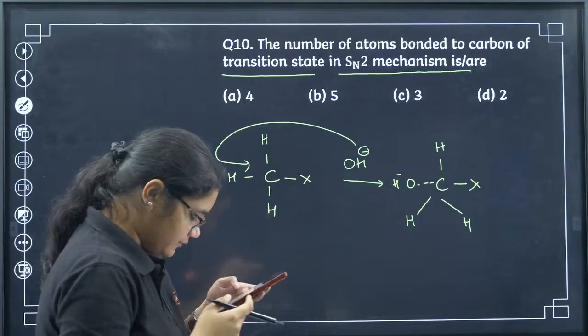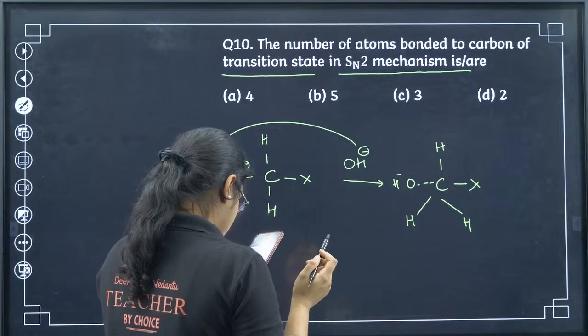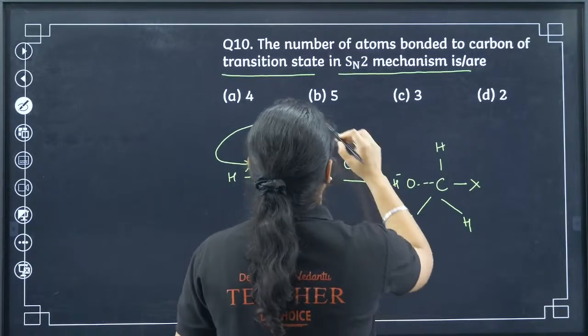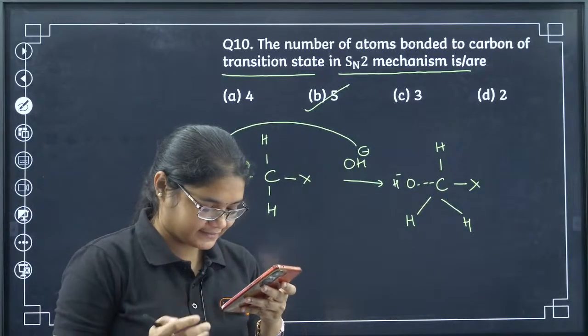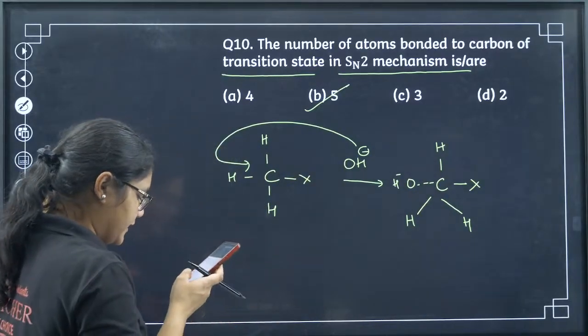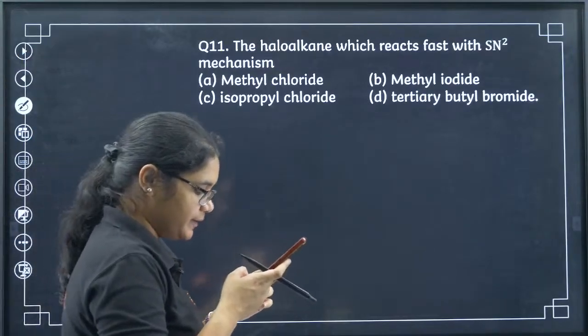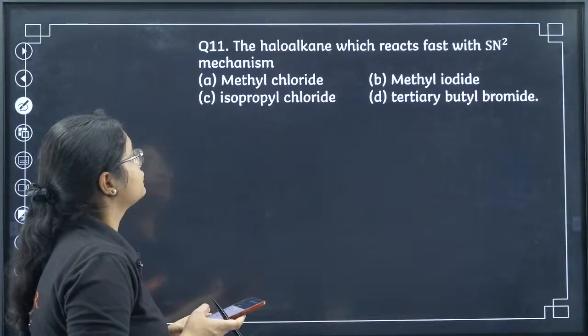How many bonds are there in the transition state? Okay, so that is B, 5. 5 is the correct answer, that is option number B. Yes, absolutely correct. Lavanya, very good. You have got a good mark actually. 11B is the correct answer. Let's move to question number 11.